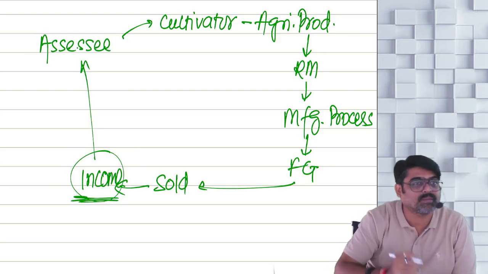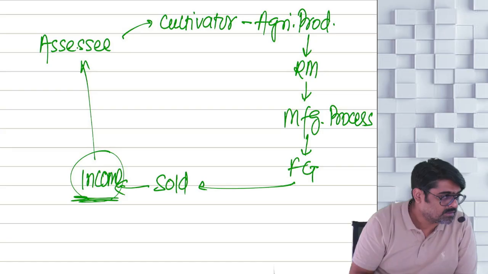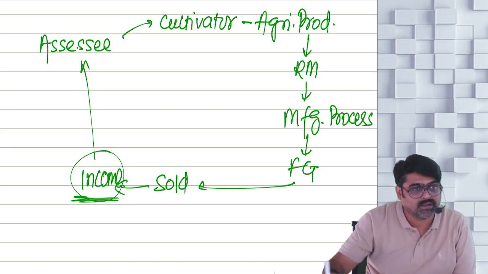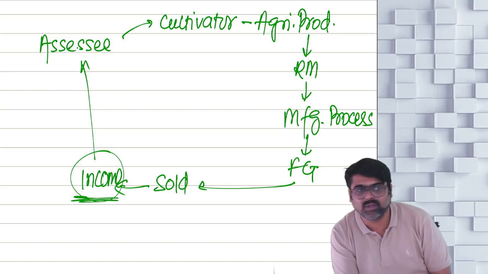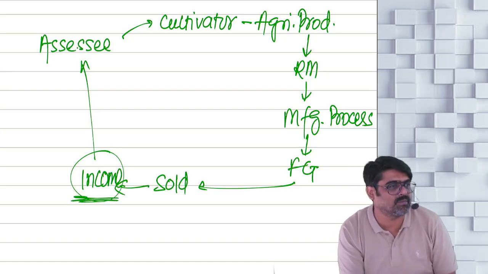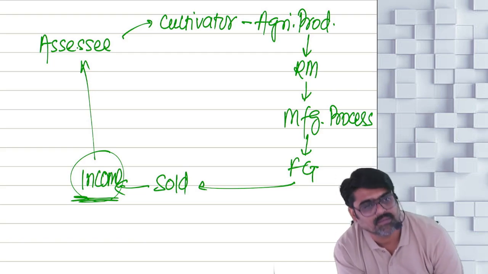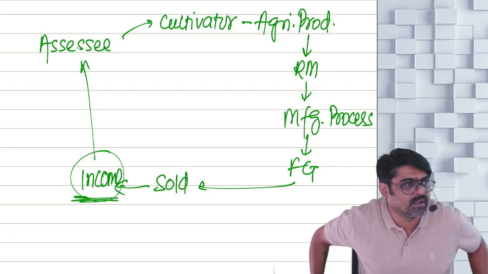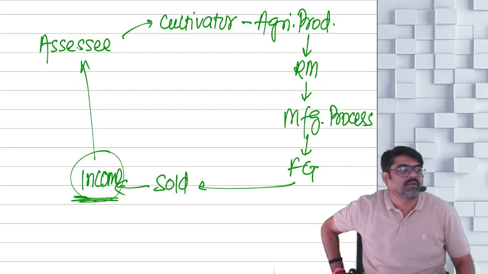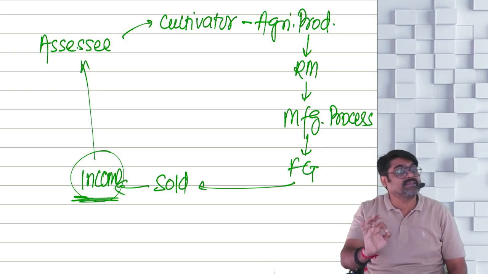60% and 40% as per Rule 8. Rule 8 says that 60 and 40: 60% will be agricultural income, fully exempt, and 40% will be PGBP income, taxable. Will you remember? First you will have to calculate the profit. First you will have to calculate the profit from which activity? Profit from growing and manufacturing tea.